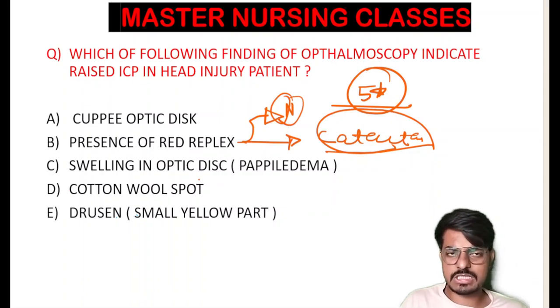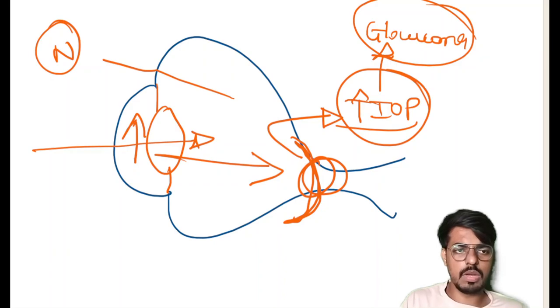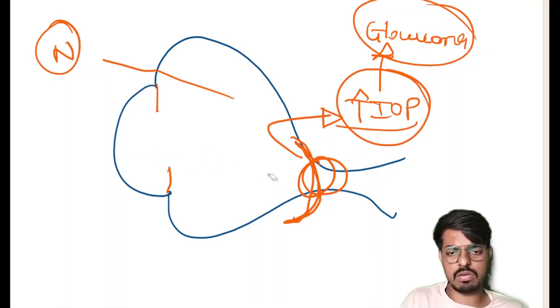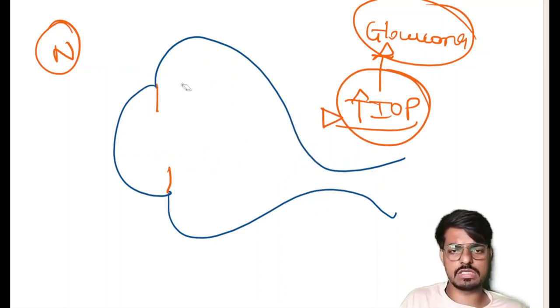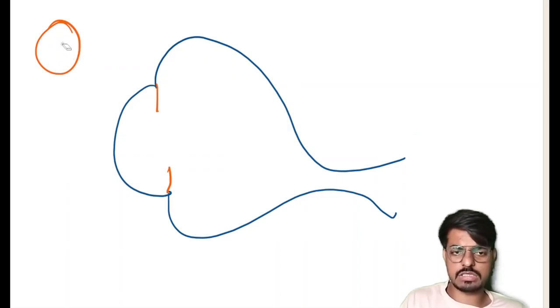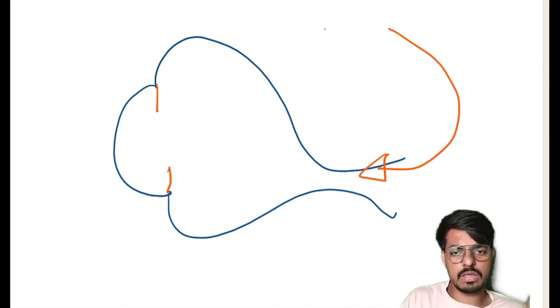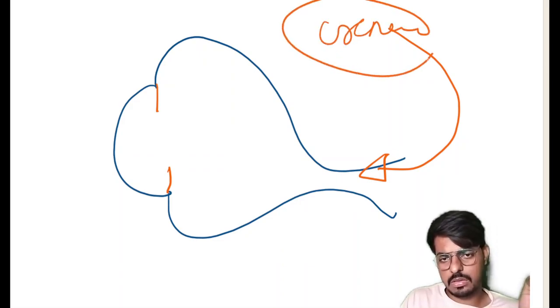Option C is swelling in the optic disc. Swelling in the optic disc we call papilledema. Students, a very simple concept to remember: when there is an increase in intraocular pressure, we see the cup-shaped optic disc. In case of increased intracranial pressure, it creates pressure from the cranium, that means from the brain. This is for your general understanding.